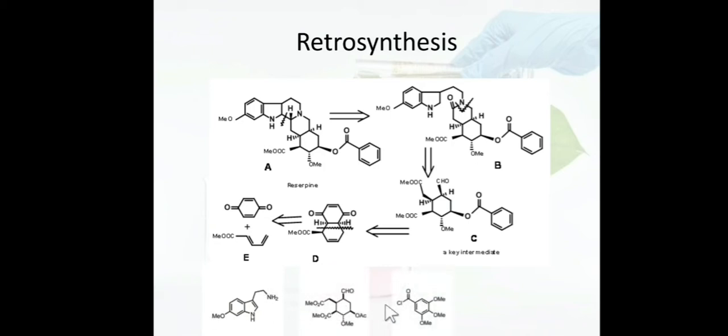So these are the three key intermediates that R.B. Woodward and co-workers prepared and joined together to form reserpine. Our first task is to get this molecule, then the middle one, and then lastly the attachment of the side chain.